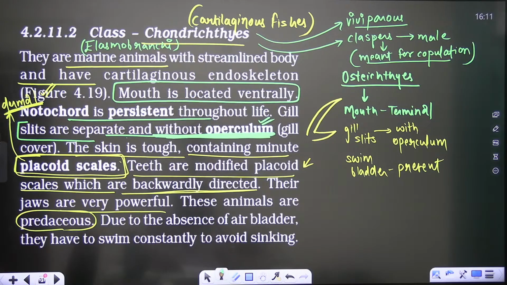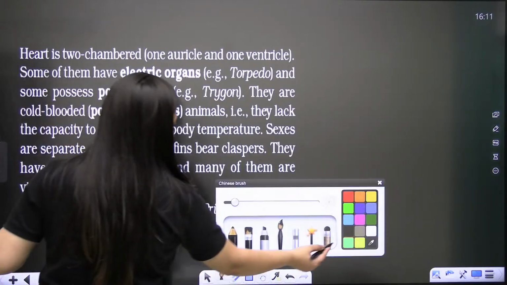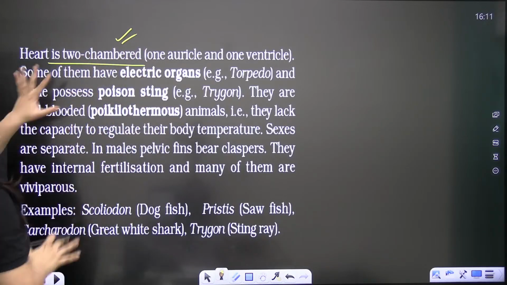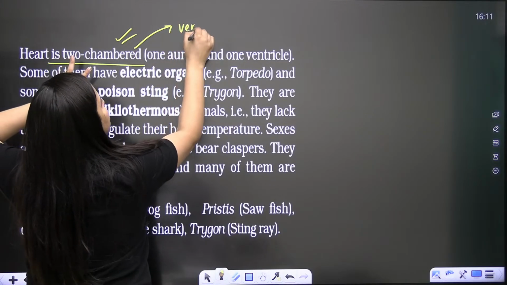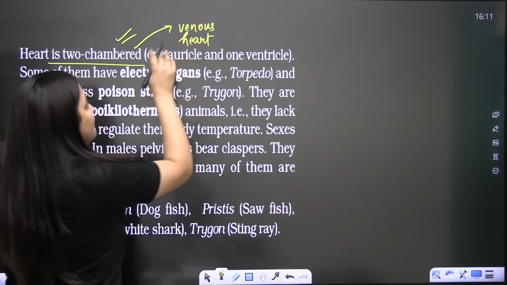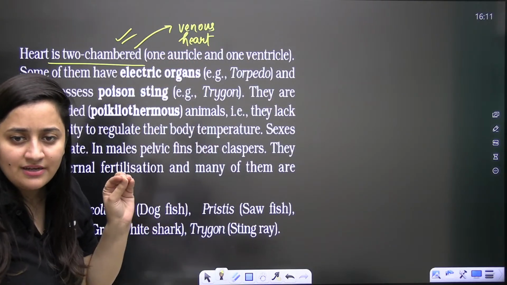Done? So now come to the gill slits also. First of all, see, the heart is two-chambered. Two-chambered heart is there. It is also known as venous heart. Please mention these points in your NCERT. Kindly mention these points in your NCERT.